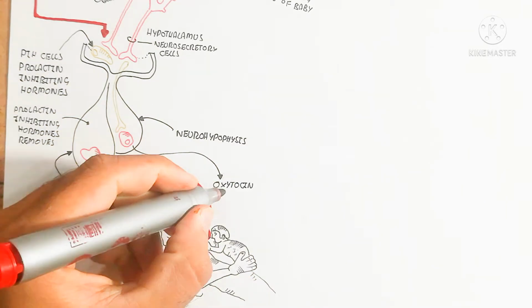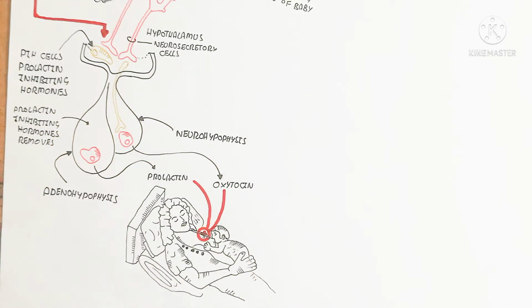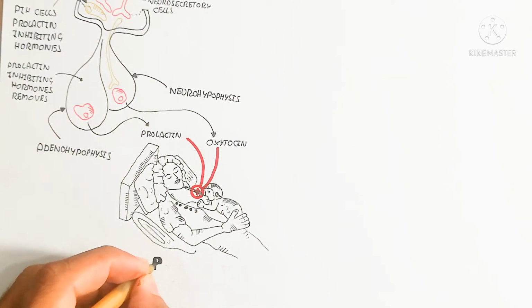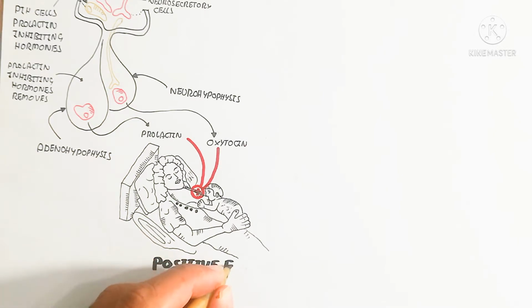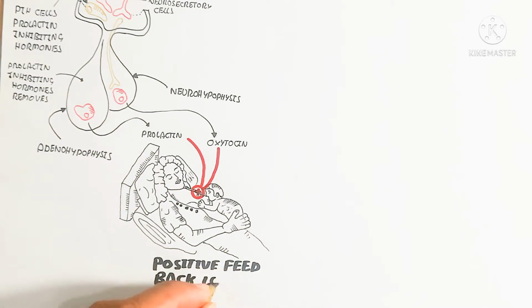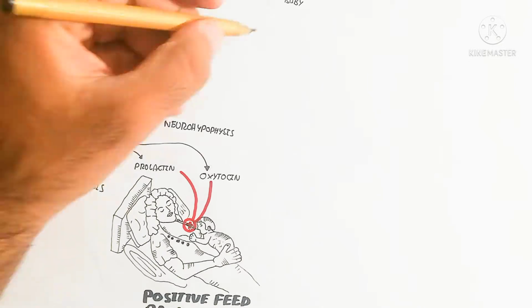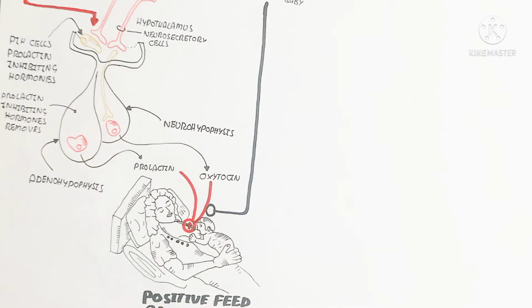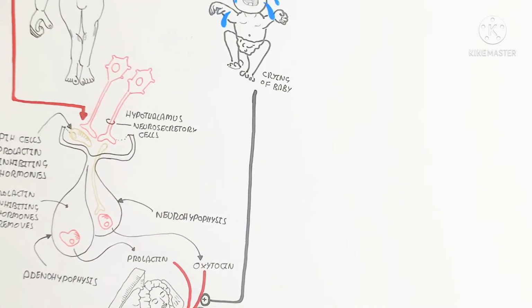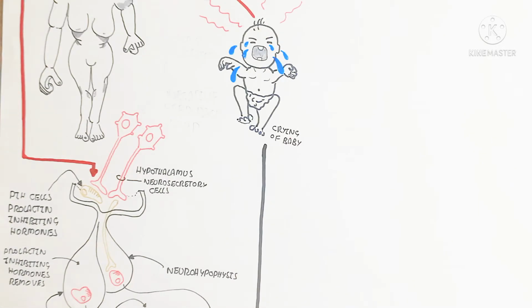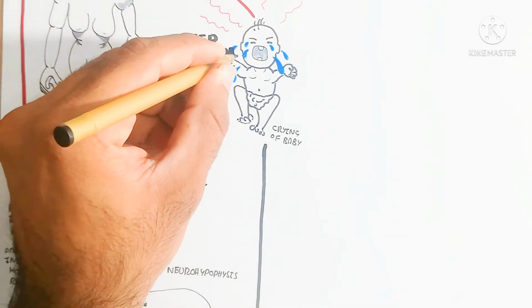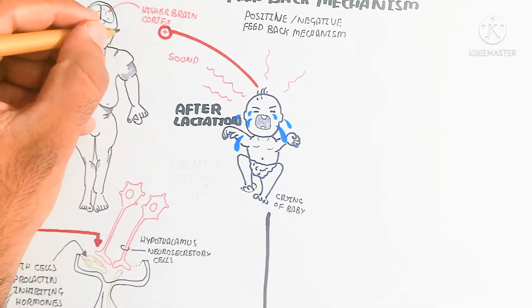While if we discuss the negative feedback mechanism, first of all we understand the positive. The crying of the baby will lead to the positive feedback mechanism, because the higher brain cortex will stimulate the oxytocin and prolactin. Basically, that is the overview. On the other hand, the prolactin and oxytocin are collectively stimulated